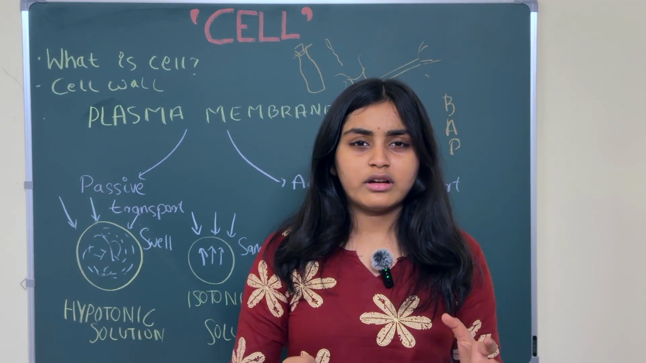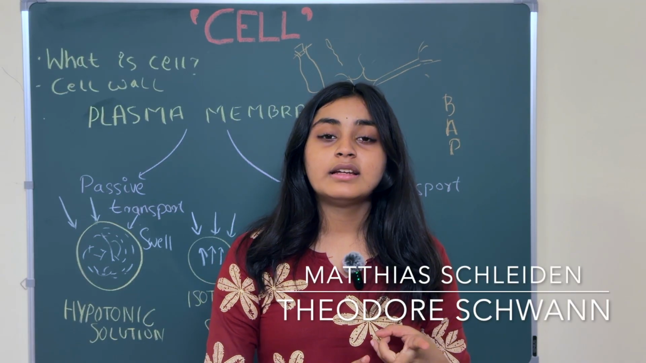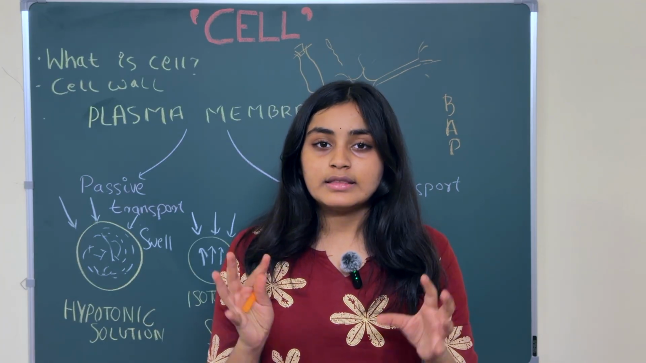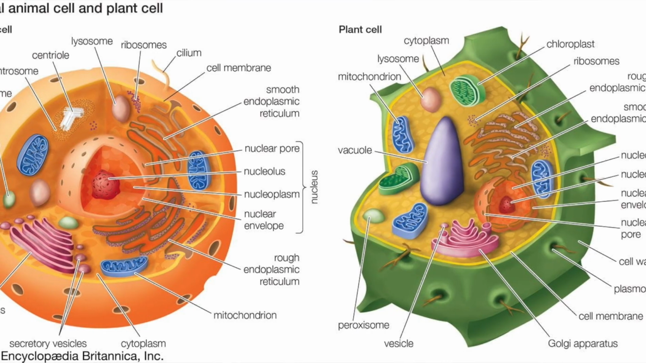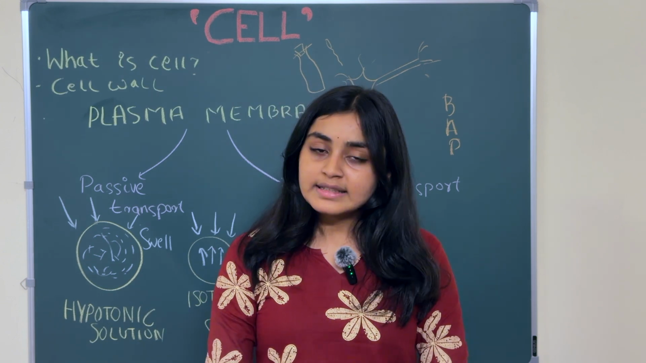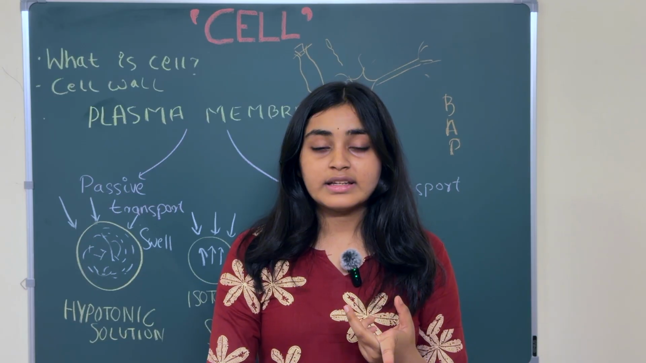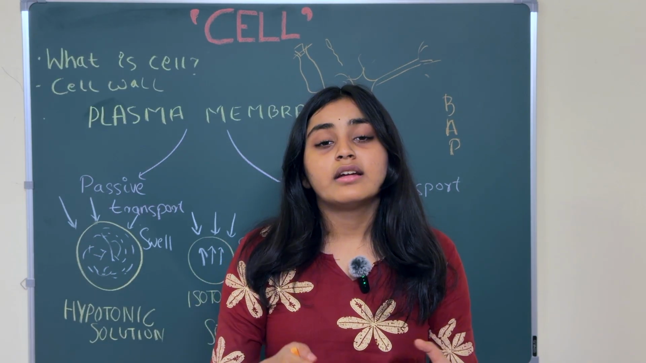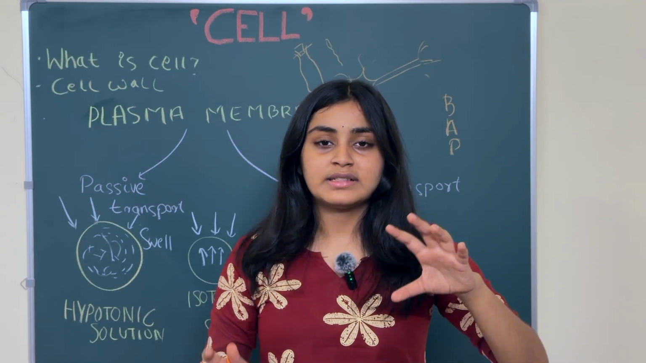Now, have you ever wondered about cell theory? There are two scientists here, Matthias Schleiden and Theodor Schwann. These two scientists formulated the cell theory. They concluded that all plants and all animals are made up of cells. So this was our cell theory. Matthias Schleiden told this in the year 1838, and Theodor Schwann told this in the year 1839.